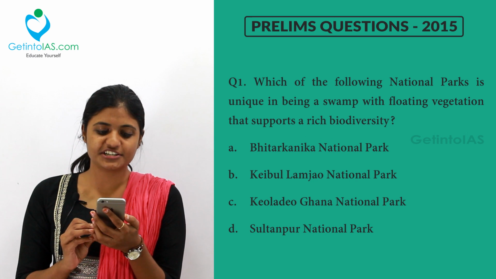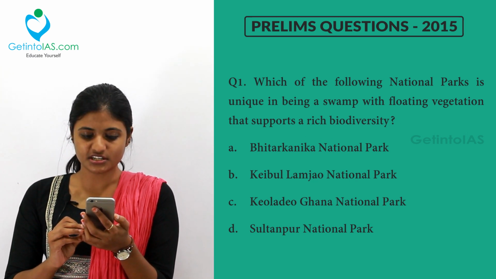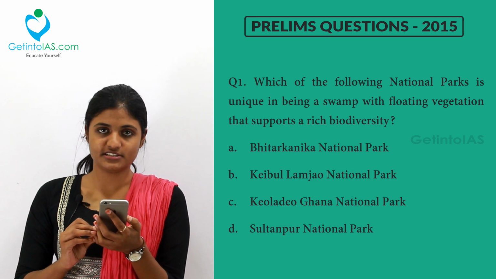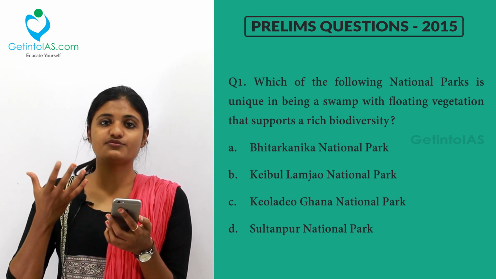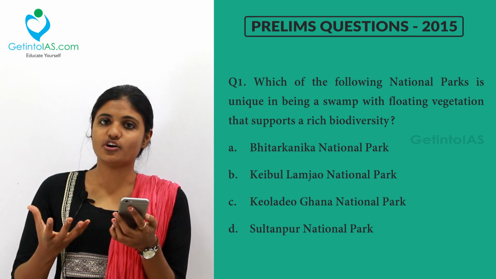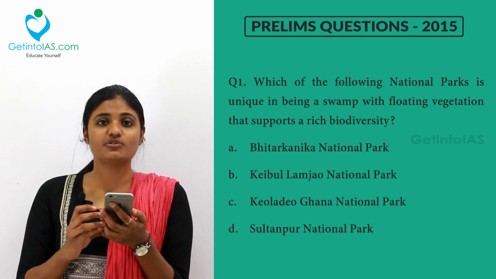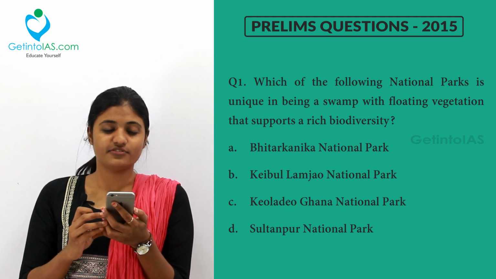Which of the following national parks is unique in being a swamp with floating vegetation that supports a rich biodiversity? In this area, this floating vegetation is called phumdis. And then we have the deer called the dancing deer or the Sangai deer present in this region. So from the options, what I told you all, let's revise.